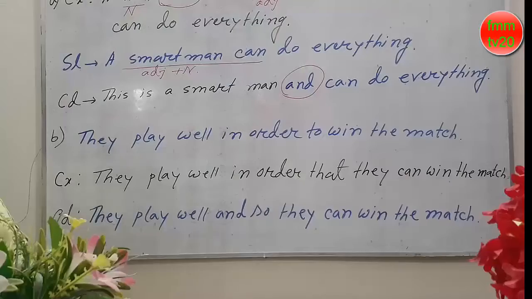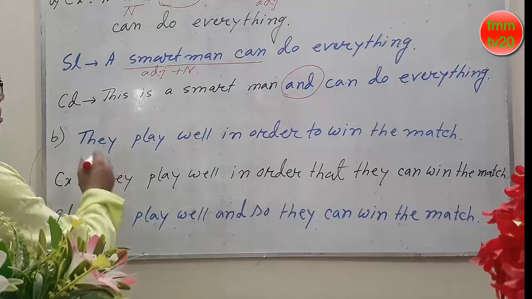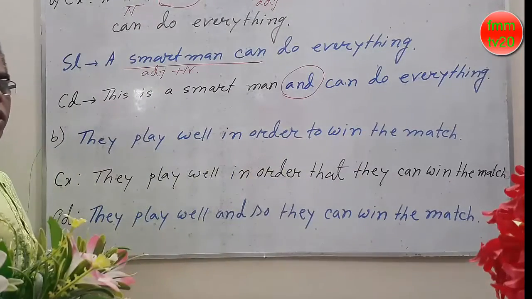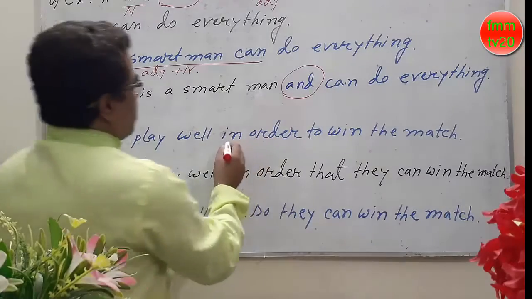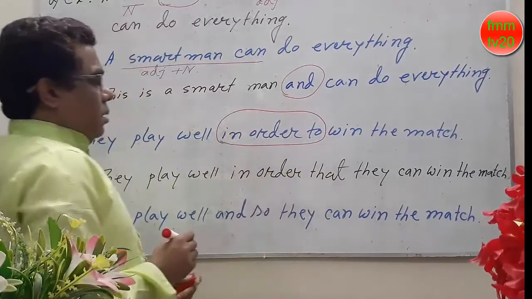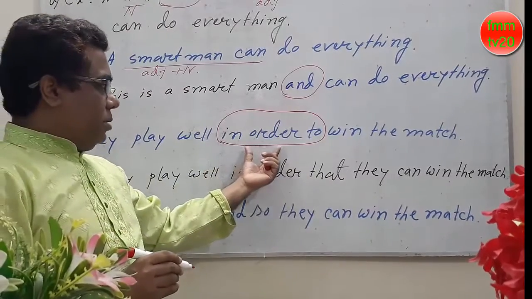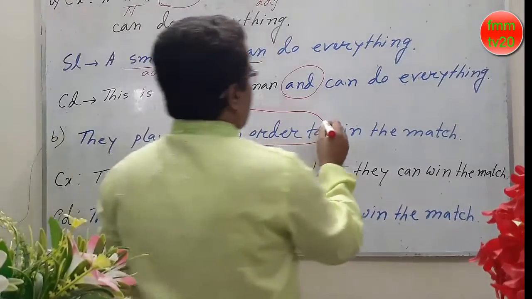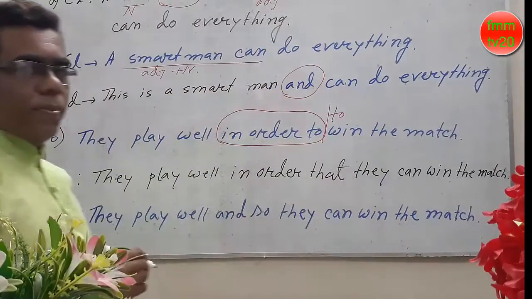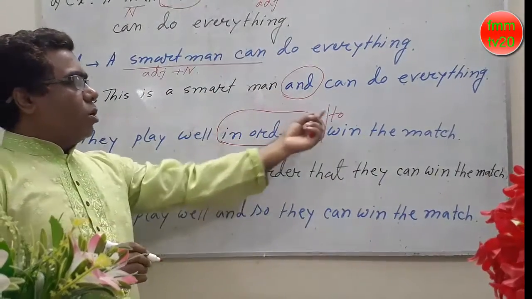After watching the video, they play well in order to win the match. Okay, in order to. This is a phrase, not to, but only to we can use. Okay, in order to or to.